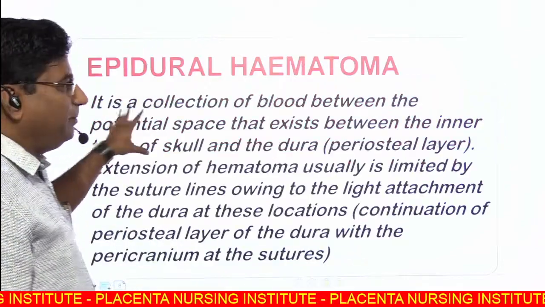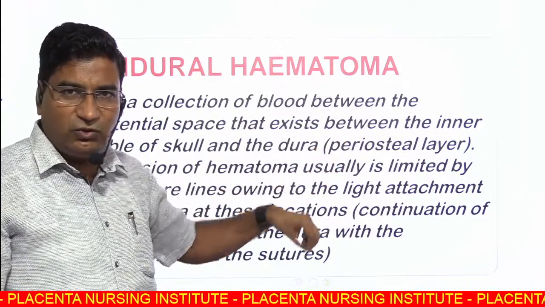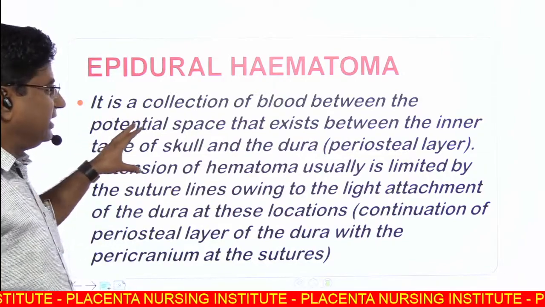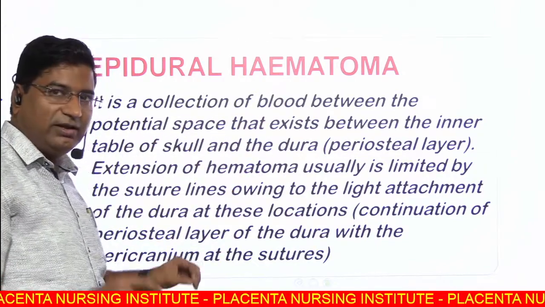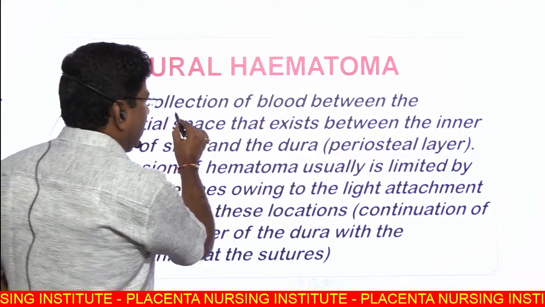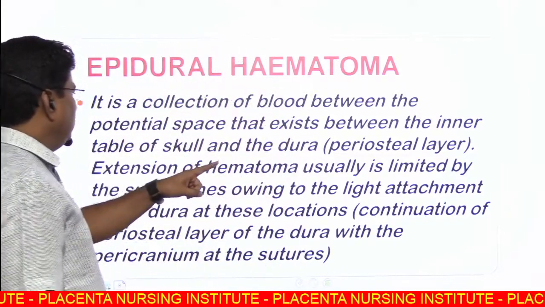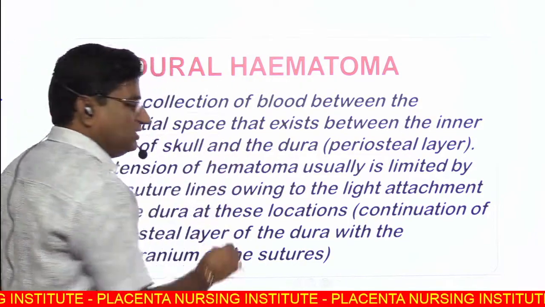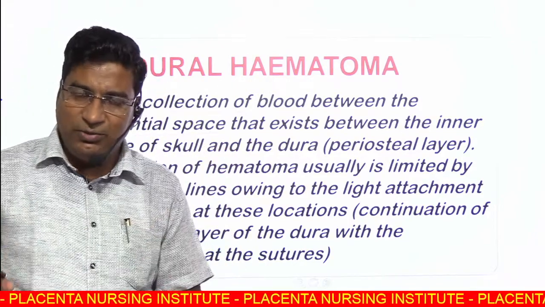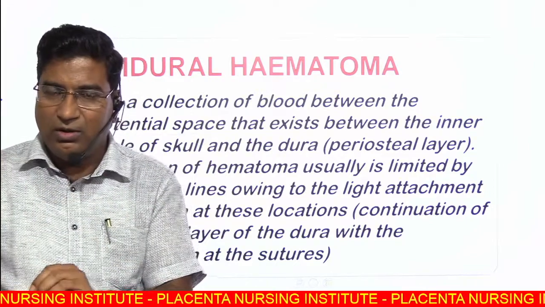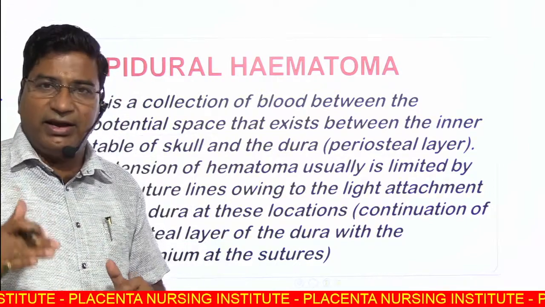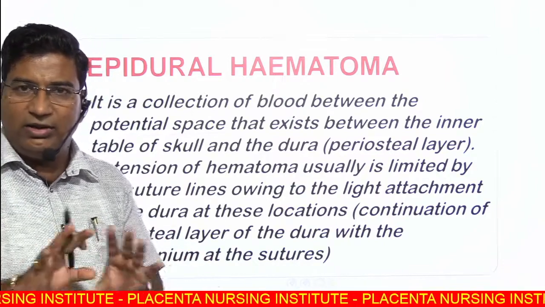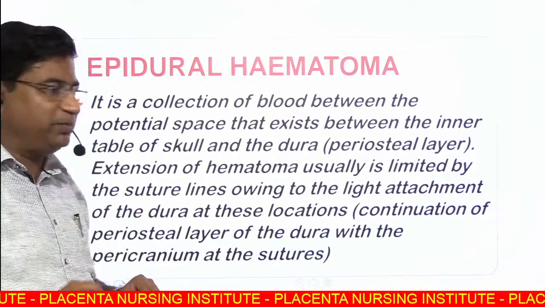Now, epidural hematoma. As discussed, today we are going to discuss epidural hematoma. It is a collection of blood. What is the definition? It is a collection of blood in a potential space. Potential space means there is no actual space between the two layers of the dura. One is the periosteal layer, the second is the meningeal layer. There is no space, but there is a potential space.